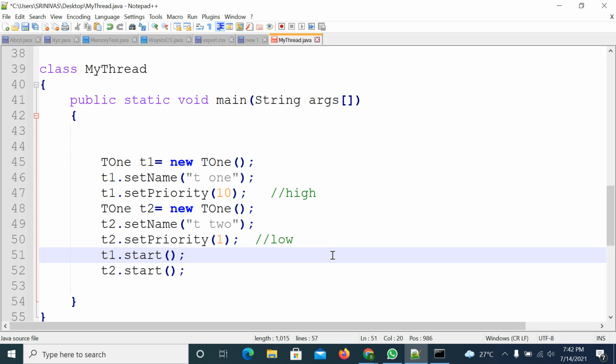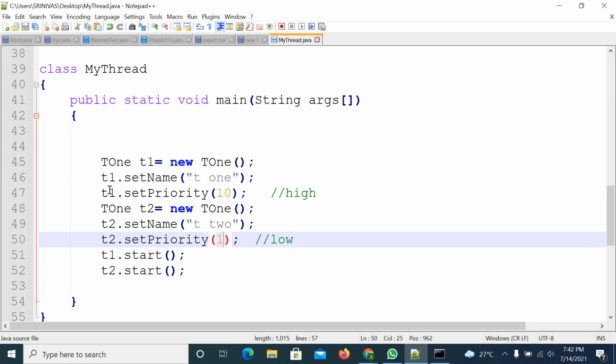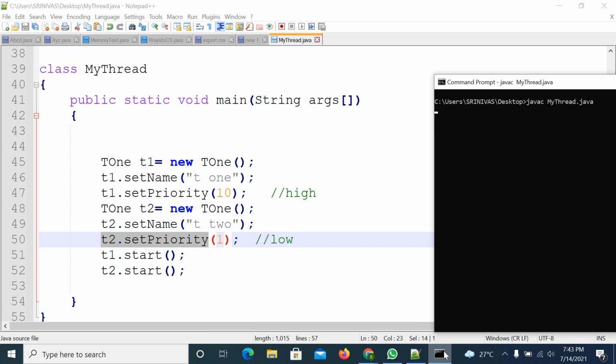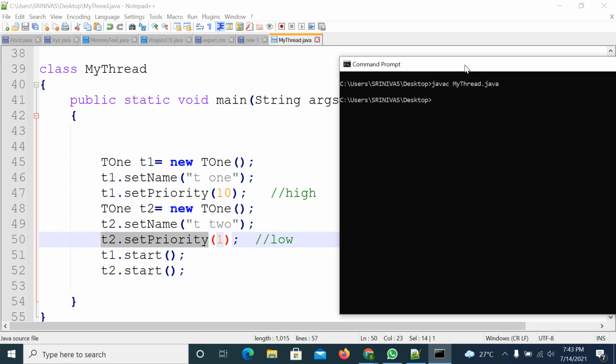If the priority is supported by the operating system, you will get the same output. Otherwise, you will not get the same output. In this case, I set 10 here and 1 here. So the T1 thread has to execute first, then the T2 thread next. Compiling the code. Let me try to execute it.